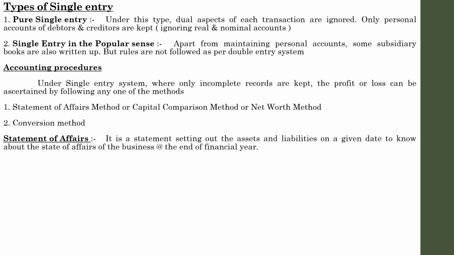In the last session and in the previous sessions, we have mentioned that the single entry system doesn't record any real accounts. Real accounts means assets and liabilities. Then how are we going to prepare a statement of affairs? For preparing it, there are some preparations. So let us discuss in detail how a statement of affairs is prepared.